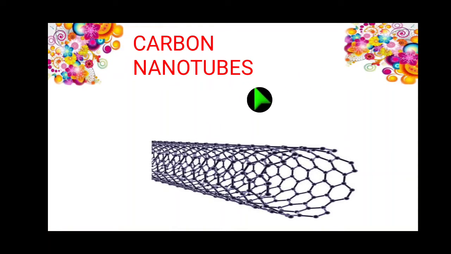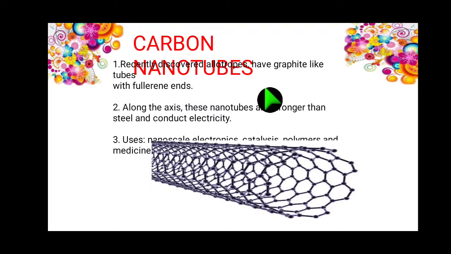Next, the fourth allotropic form, carbon nanotubes. Carbon nanotubes are recently discovered allotropes, graphite-like tubes with fullerene ends.